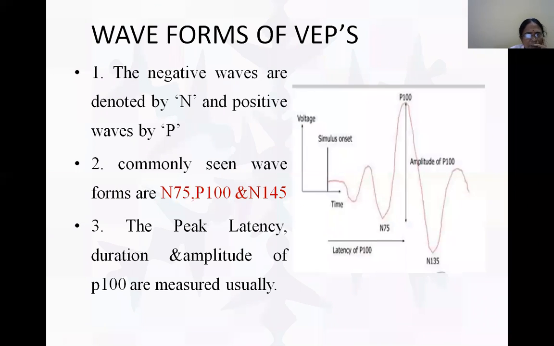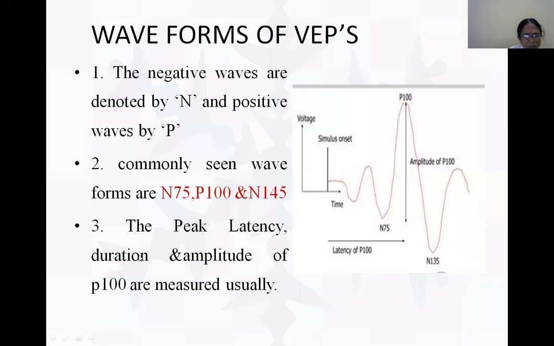In the waveforms, we have three main waves. Negative waves are denoted by N and positive waves by P. The commonly seen waves are two negative waves, N75 and N145 (sometimes N135, as shown in the picture), and the positive wave P100.